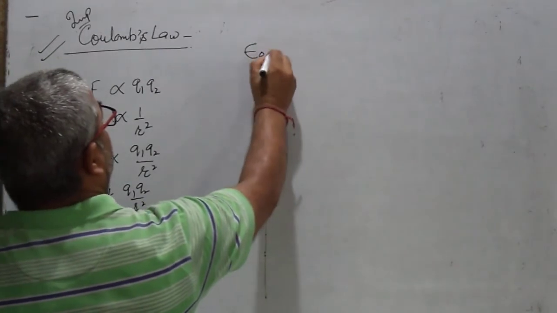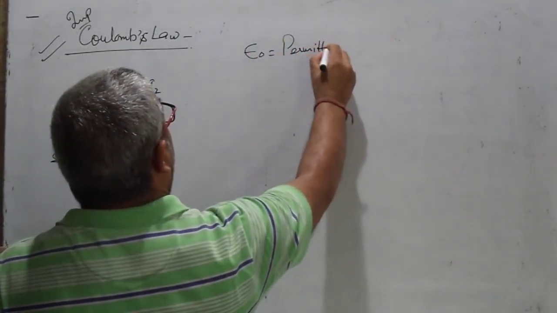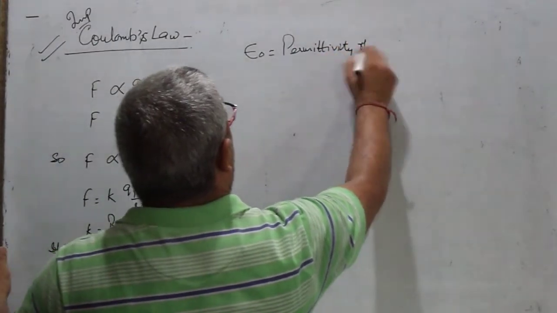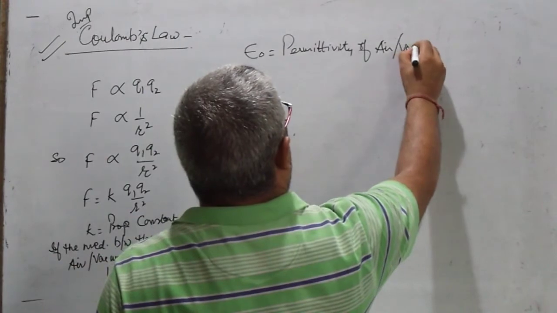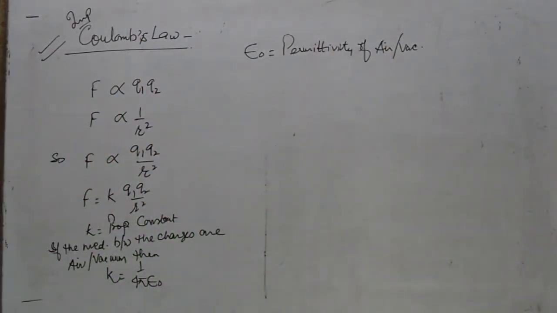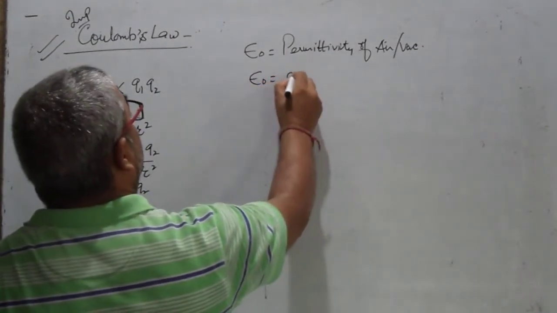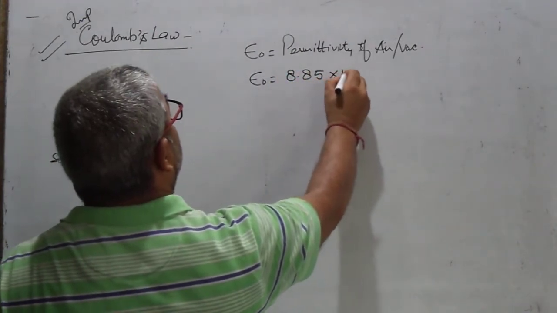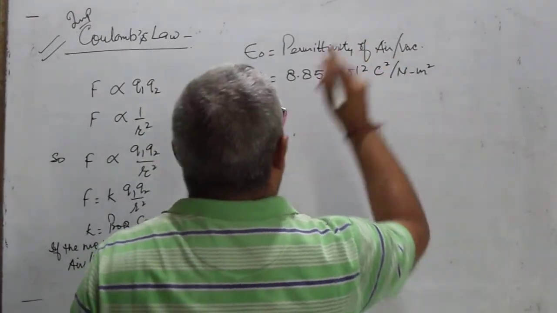Epsilon naught is called the permittivity of air or vacuum. Permittivity means they permit the force. Its value is 8.85 times 10 raised to the power minus 12 Coulomb square per Newton meter square.